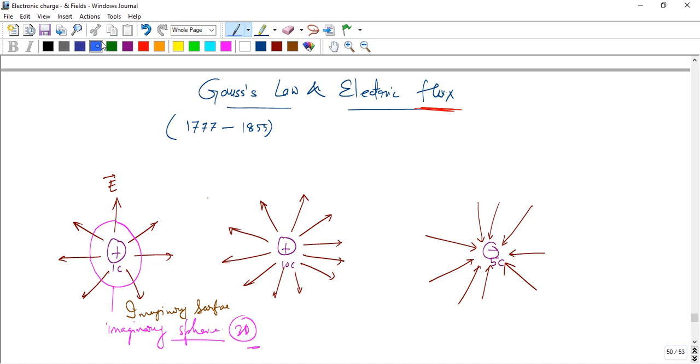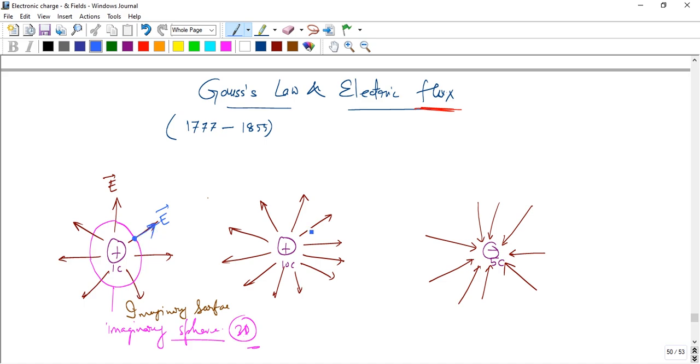Okay, we see the important things: there is a surface, and there is the electric field. If you don't know what is inside the surface, we see there is some electric field piercing the surface in the outward direction.